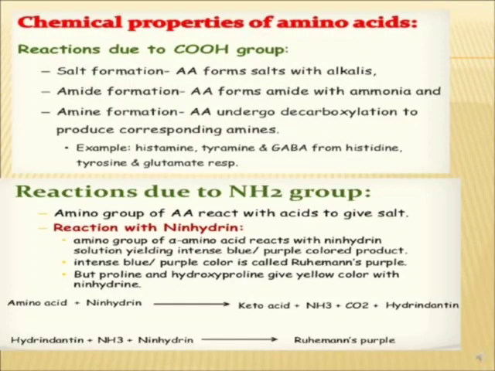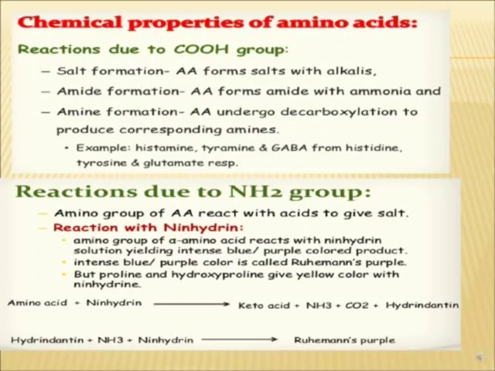Chemical properties due to the carboxyl group first: they form salts because they are acids, so they will form salts with alkalis. Amide formation: they form amides with ammonia. The carboxyl group will attach to the ammonia and form an amide group. For the amino group, amine formation: carbon dioxide will be released and NH2 will remain, so amines will be formed like histamine, tyramine, and GABA.